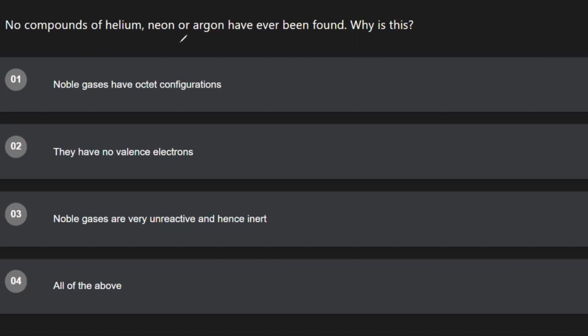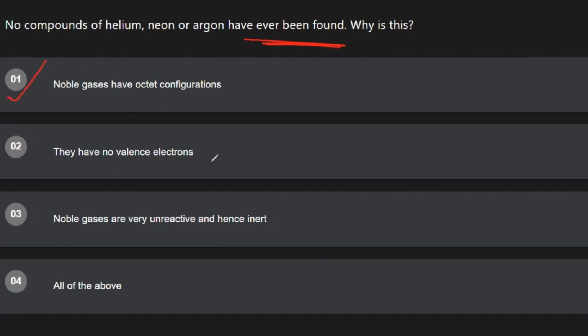No compounds of helium, neon, or argon have ever been found, which means they haven't reacted with any other element to make any compound. Why is that? Let's look through all of these statements. Noble gases have octet configurations. Yes, except helium, everything else has octet configurations, which means there's 8 electrons in the last energy level. And helium also has its maximum number of electrons in the last energy level, which is 2. So technically, yes, this is correct.